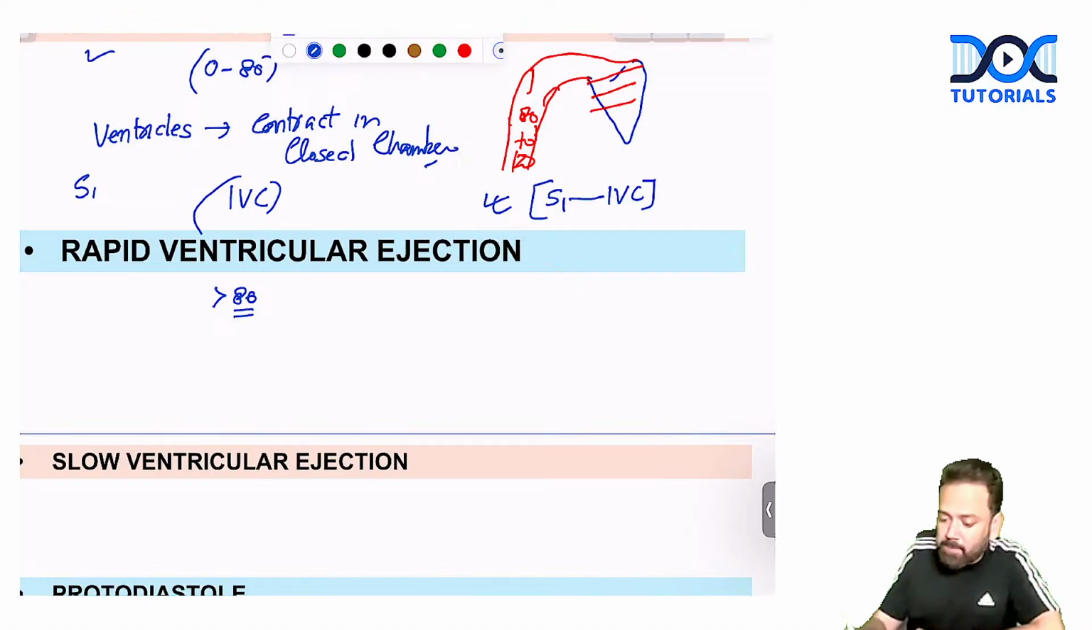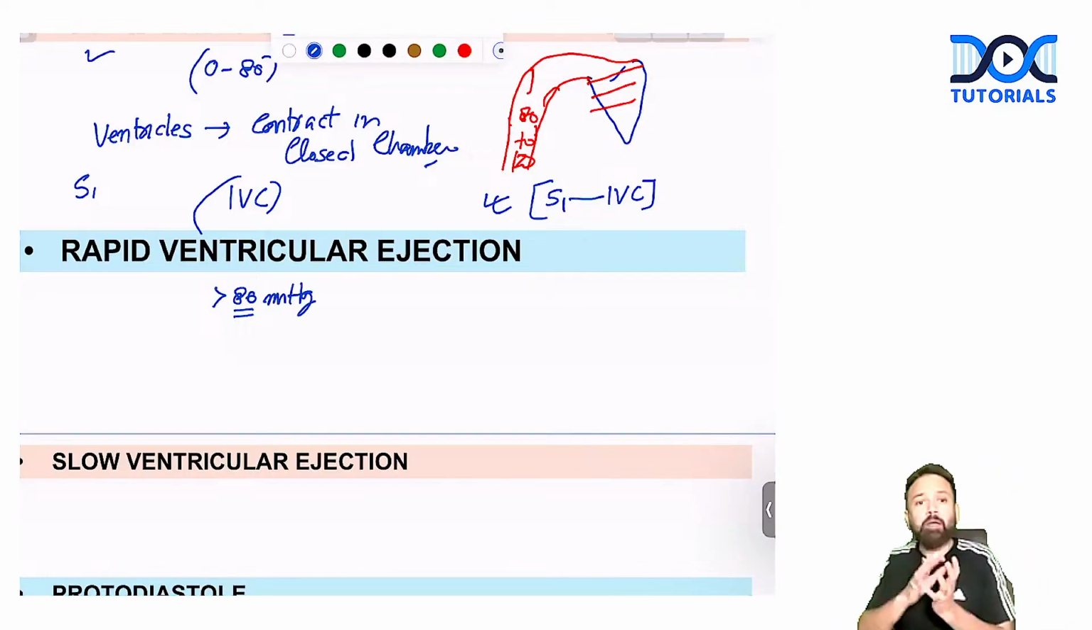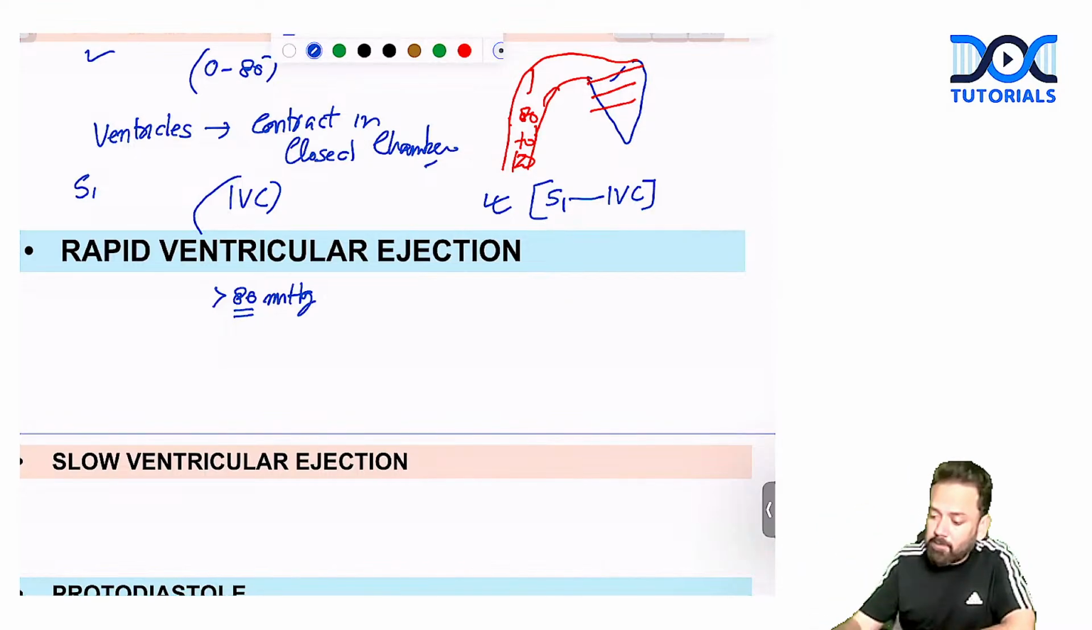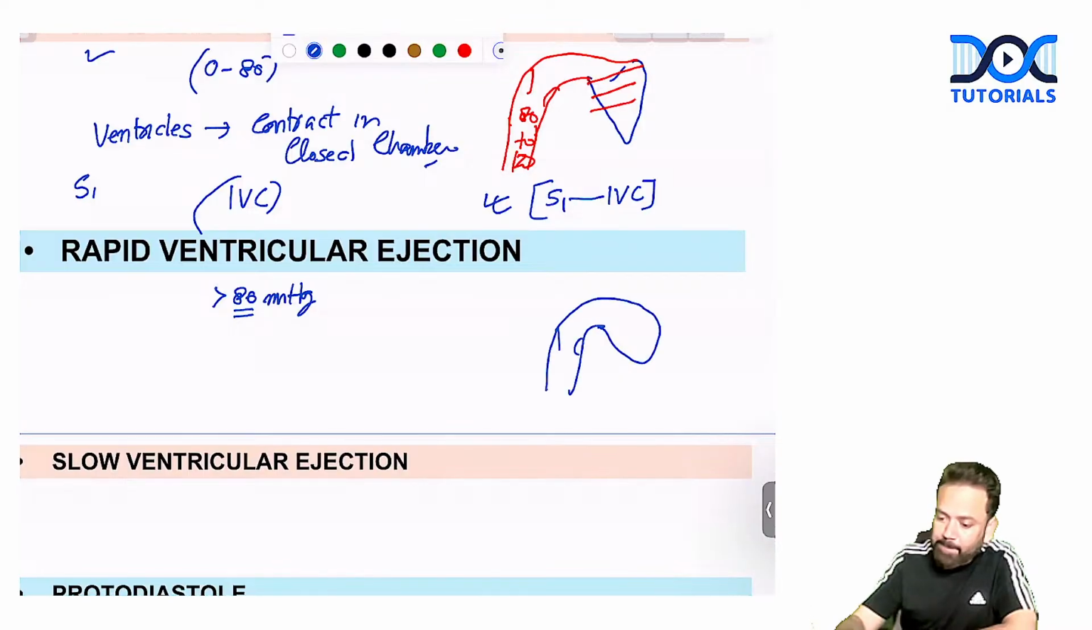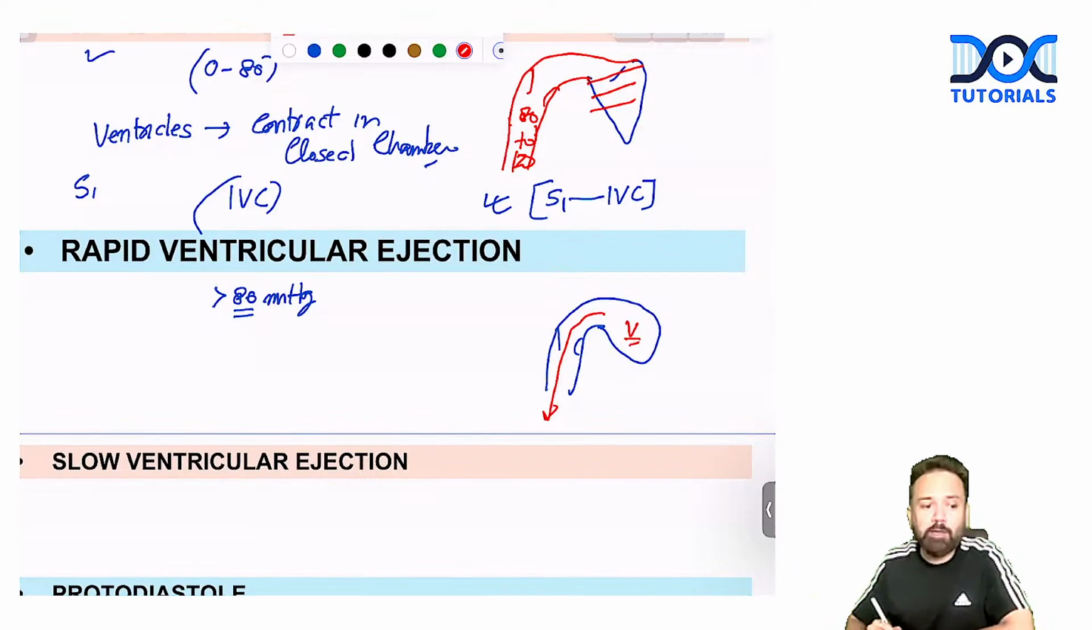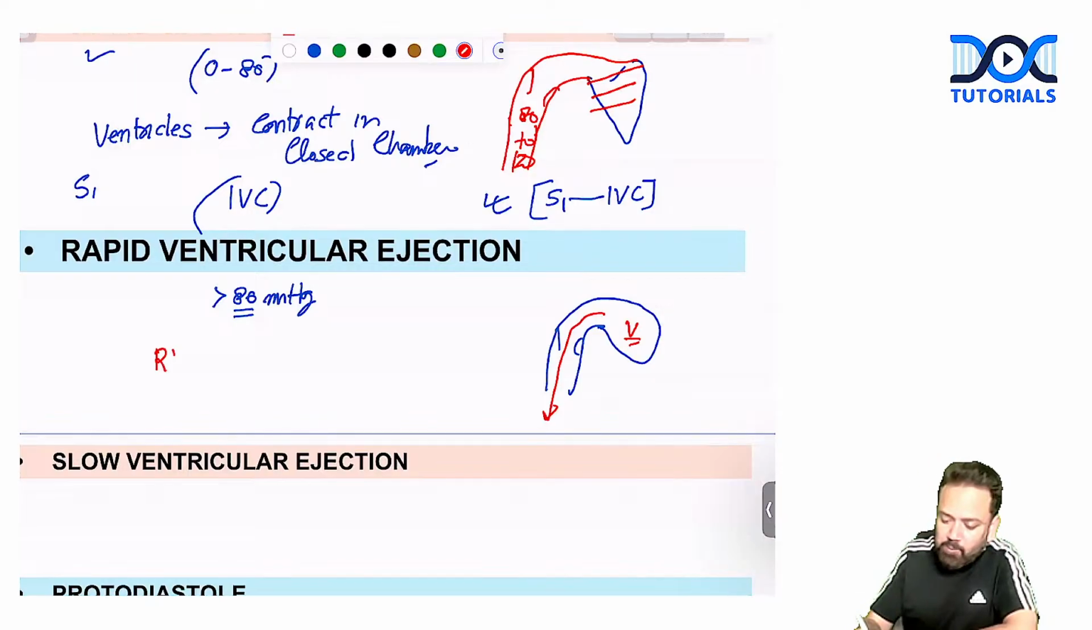But as pressure becomes more than 80 mm of Hg, what will happen? The aortic valve will open. And as the aortic valve opens, a rapid gush of blood will come from the ventricle to the aorta, and that is called rapid ventricular ejection. From where? From 80 mmHg up to 120.